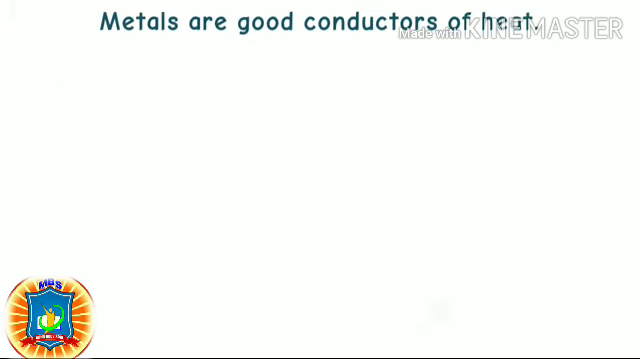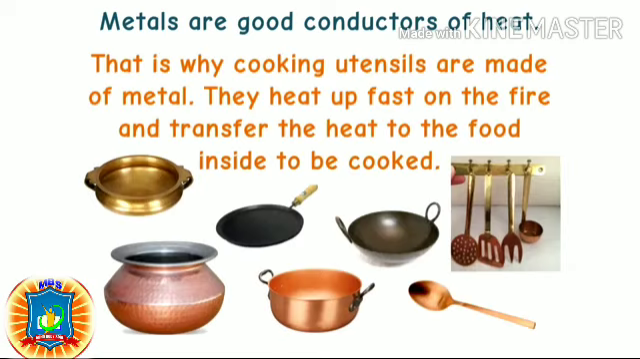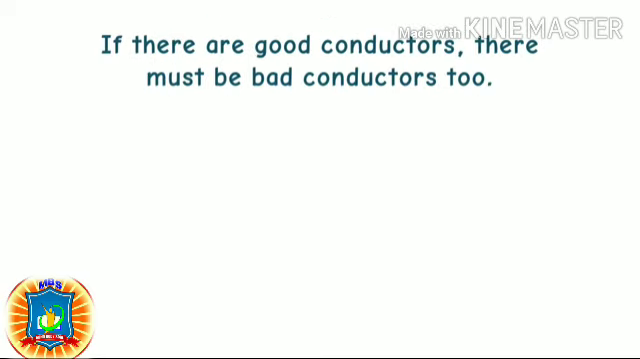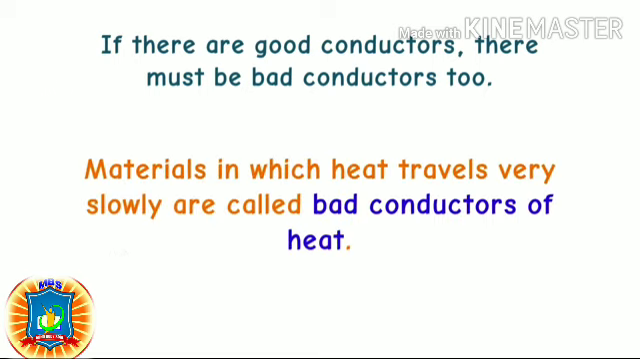Metals are good conductors of heat. That is why cooking utensils are made of metal. They heat up fast on the fire and transfer the heat to the food inside to be cooked. And because of conduction, the whole utensil becomes hot, though we are heating only the bottom surface of the utensil. If there are good conductors, there must be bad conductors too. Materials in which heat travels very slowly are called bad conductors of heat.